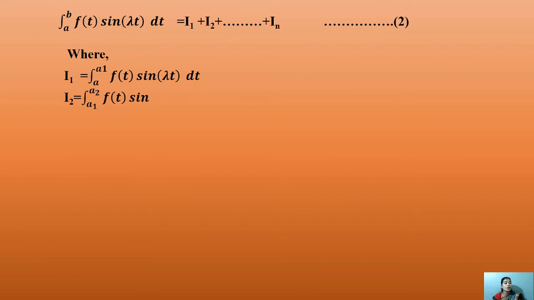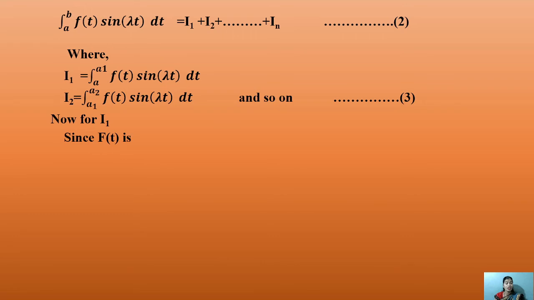After that, I2 equals integration a1 to a2 of f of t sin lambda t dt, and so on. This will be equation third. First is this equation, second is this equation, and third is this equation. Now for I1, what is I1?